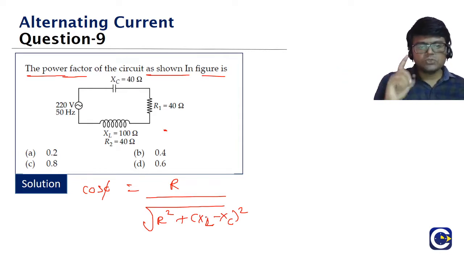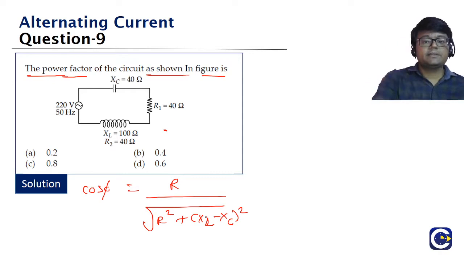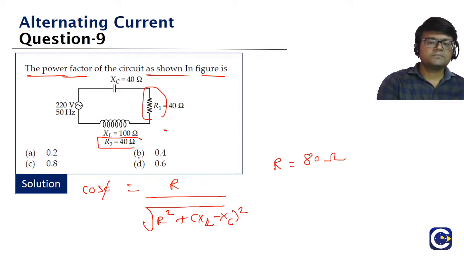Okay. So here one thing we need to keep in mind: normally when we say LCR circuit, we have just one resistor, but we see here there is R1 and there is R2, and these two are in series. The inductor coil is also having some resistance. What is the value of the resistance of the inductor coil, guys? R2 is given as 40. So R1 and R2 are in series. So what is the R equivalent? Total R will be 40 plus 40. It is going to be 80. So that is the only thing we have to keep in mind.